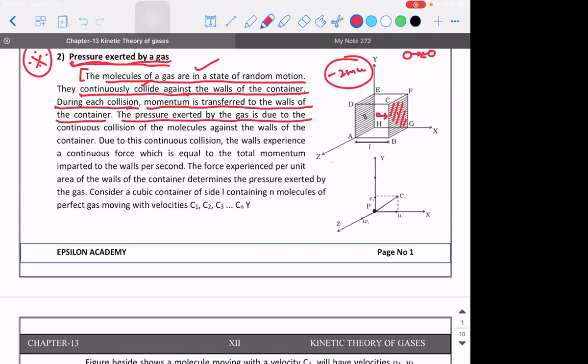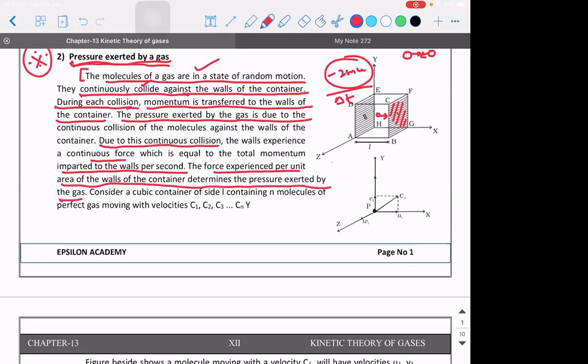The walls experience a continuous force, because 2mu divided by delta t is the force, which is equal to the total momentum imparted to the walls per second. Are you able to understand? So the force experienced per unit area of the walls of the container determines the pressure exerted by the gas.